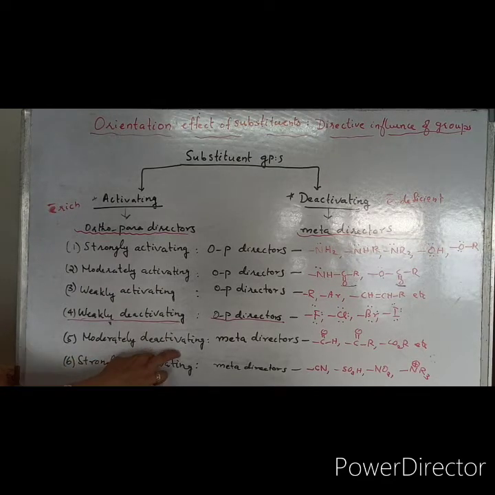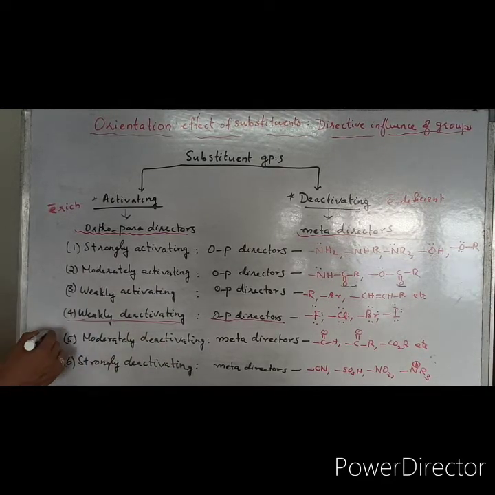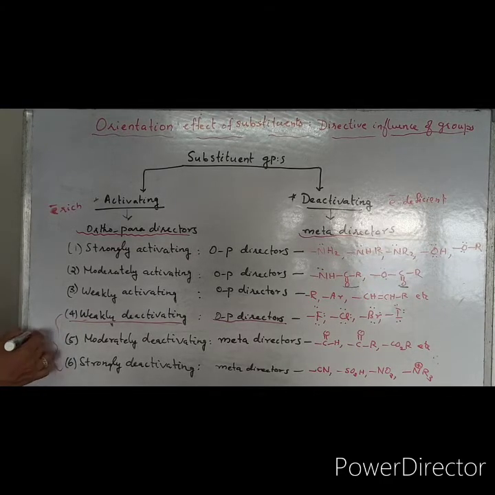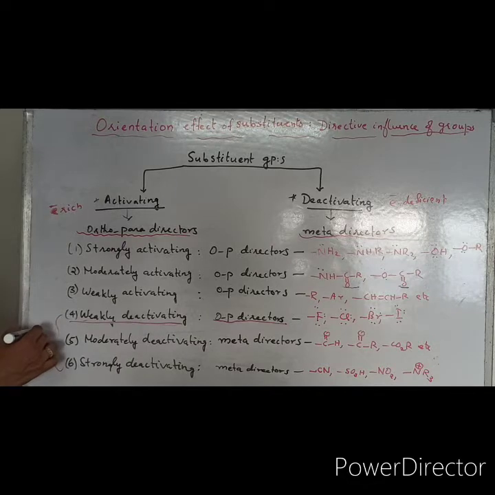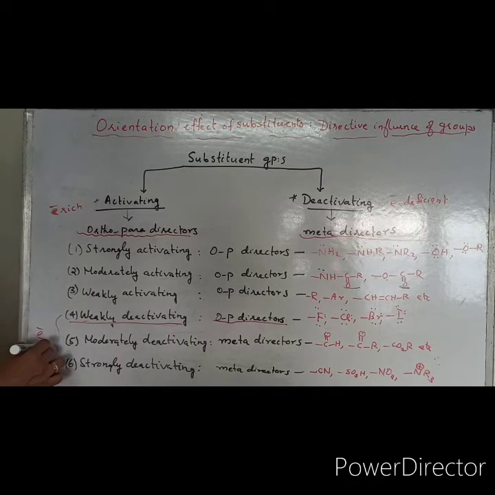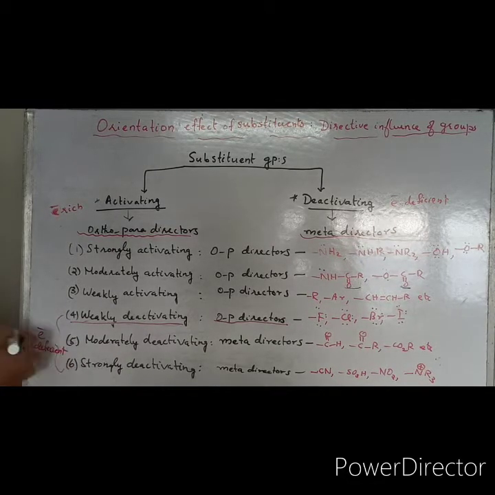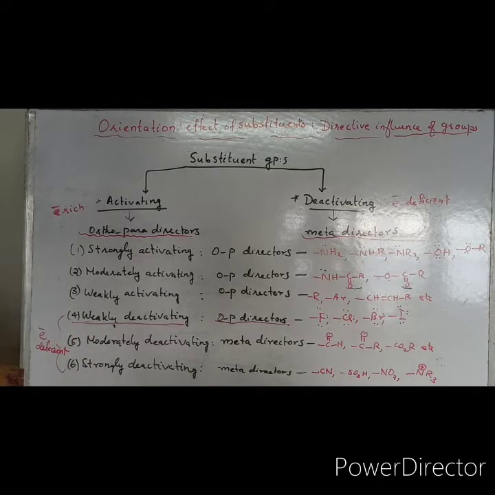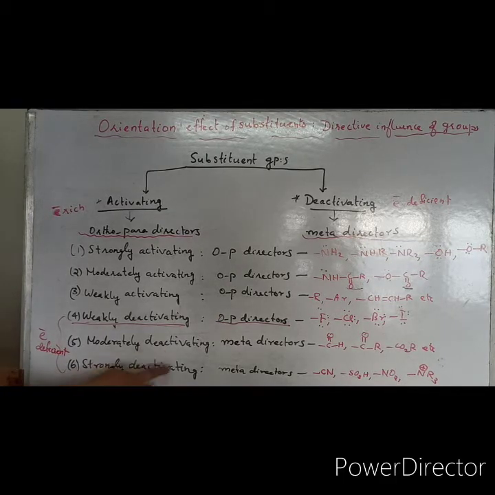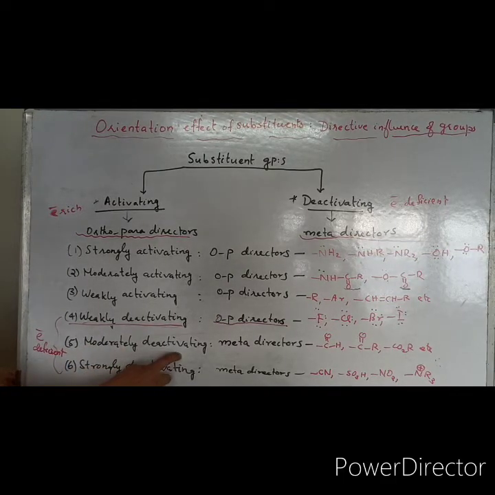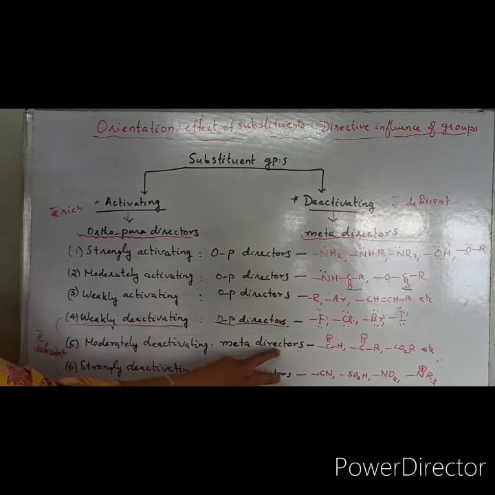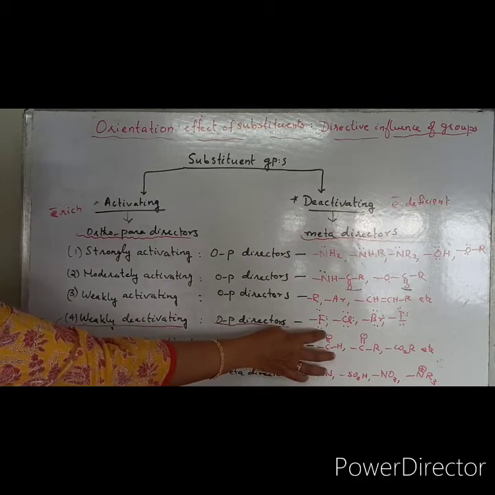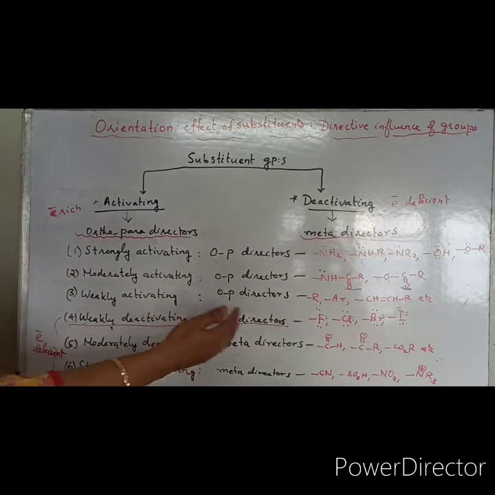Next is moderately deactivating group. You have to understand that these groups should have electron deficient character. That means they will pull the electron density from the ring towards it, making the ring electron deficient. So that is why they are called deactivating groups. So moderately deactivating groups are meta-directors. Deactivating groups, as I said, are all meta-directors. Here the exceptional case is halogens, that will be studied in detail.